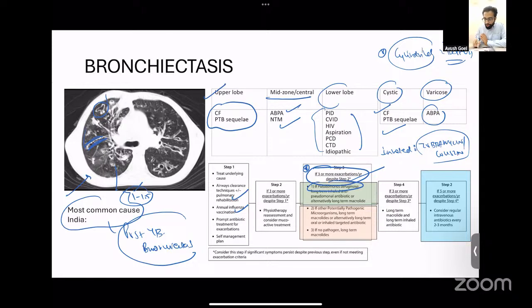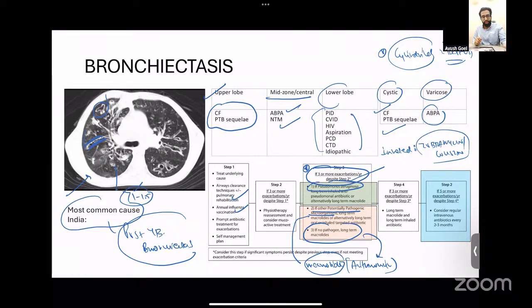If you have a non-Pseudomonas organism, other potentially pathogenic organism, then the treatment of choice is a macrolide, that is azithromycin. And lastly, if there is no pathogen, again you give azithromycin. So if it is Pseudomonas, you give inhaled tobramycin or colistin. If it is non-Pseudomonas or there is no organism, then you give a macrolide.